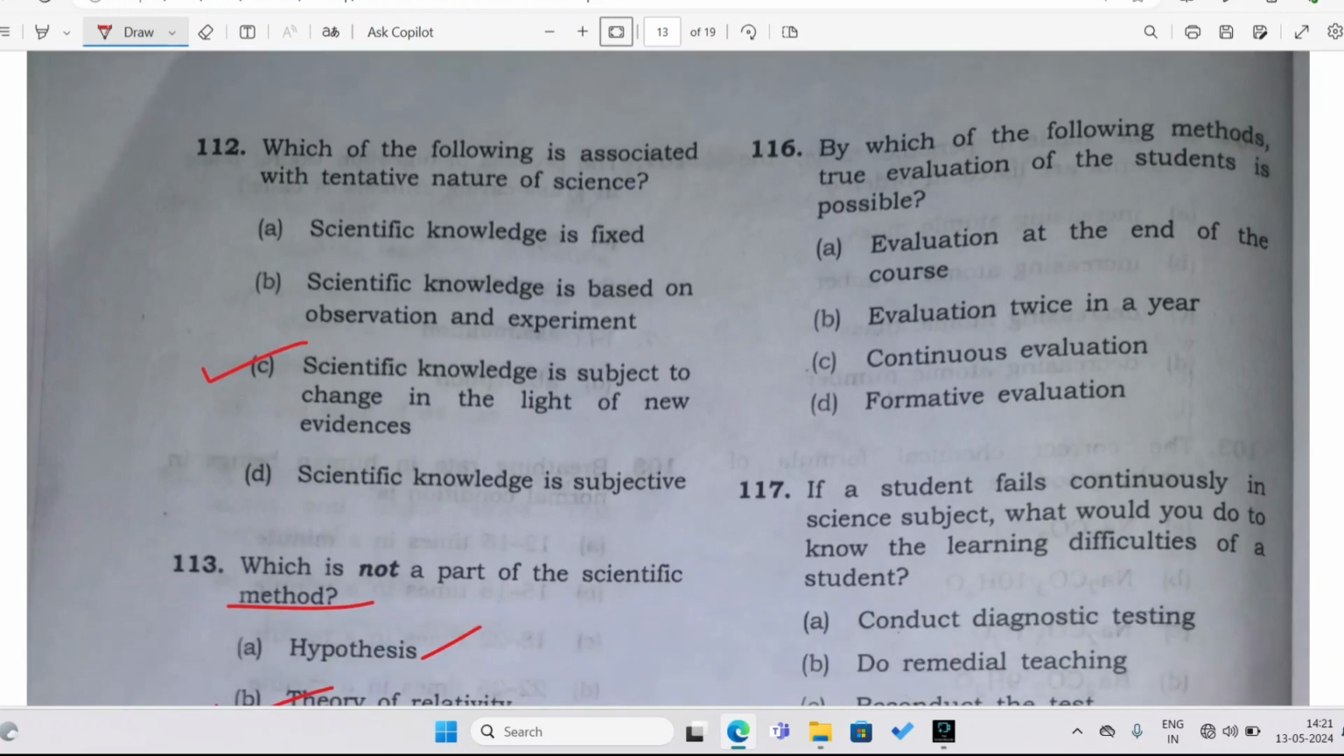Now, by which of the following methods is true evaluation of the student possible? Of course, evaluation at the end of the course? No. Evaluation twice in a year? No. Continuous evaluation, formative evaluation? Always choose this type of answer. Continuous evaluation. Only formative and summative assessment or evaluation will not make you great, but continuous evaluation should be done.